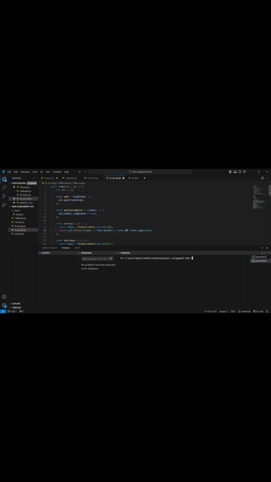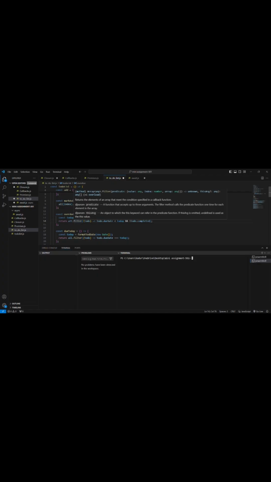The mark as complete method marks a to-do item as completed based on its index. The operation all[index].completed = true updates the completed property of the to-do item at the given index. The overdue method filters out the tasks that are in the past and not completed.